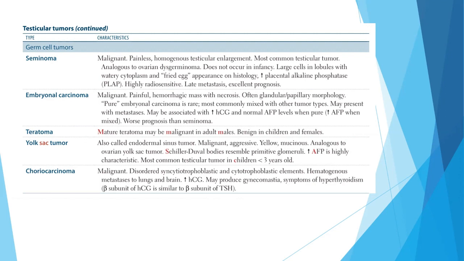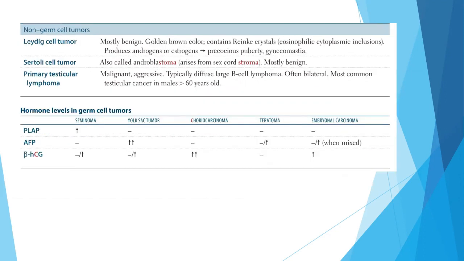Teratoma is a mature teratoma, but may be malignant in adult males. Yolk sac tumor, also called endodermal sinus tumor, contains Schiller-Duval bodies which resemble the primitive glomeruli, just like we discussed in the ovarian tumor video. Choriocarcinoma is a malignant disorder with trophoblastic and erythroblastic growth. It has hematogenous metastasis to the lung, and there is increased HCG in the patient.